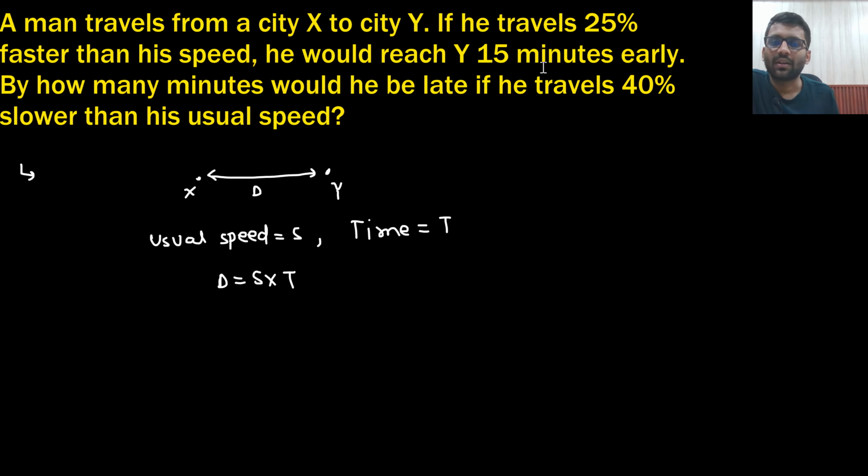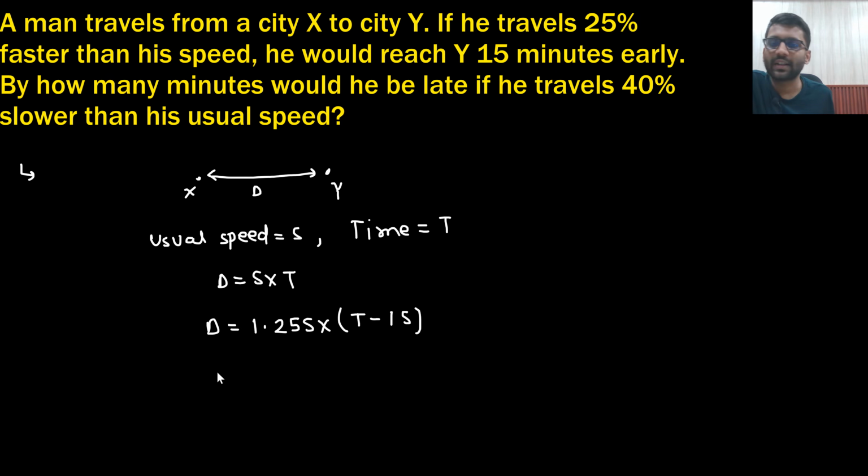Now he would reach 15 minutes early if he is going 25% faster than his speed. So distance d is the same. He has to cover distance d only. But now he is going 25% faster than his usual speed, and now what will be the time? Time will be 15 minutes lesser. Let's just say with this speed he was reaching in 30 minutes. Now he will reach in 15 minutes only. So 15 minutes lesser. So this is the new d equation, right?